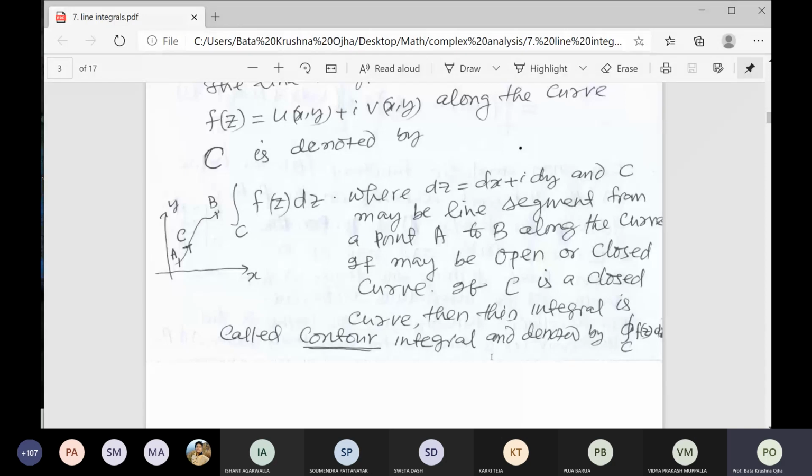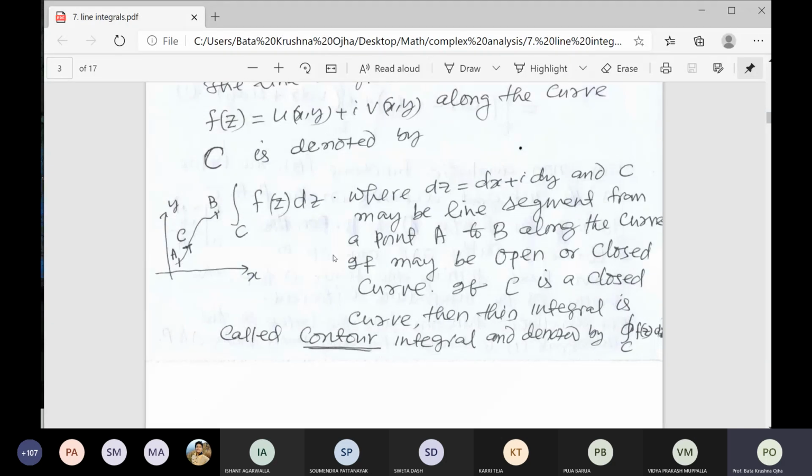If A and B coincide, the closed curve C is called a contour. You remember this term. If A and B both coincide, the integration of the function f of z dz over the curve C is called contour integration. Contour, you remember this term, right? If C is a closed curve, then this integral is called a contour integral and denoted by the integral symbol with a small circle within it, C f of z dz.